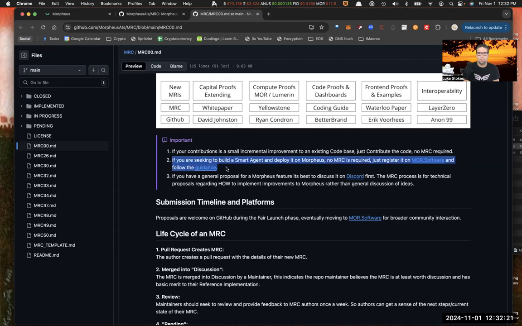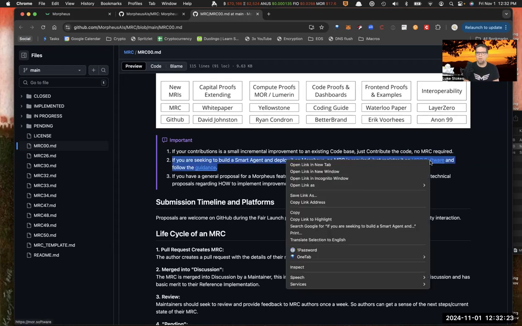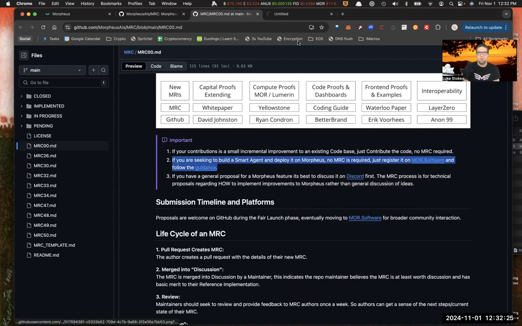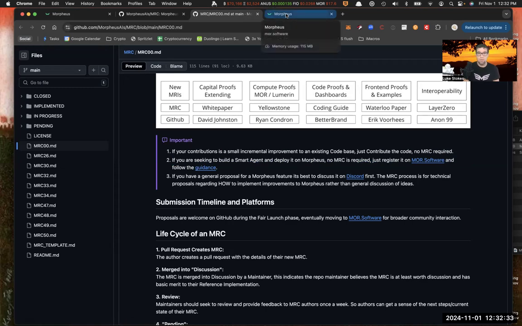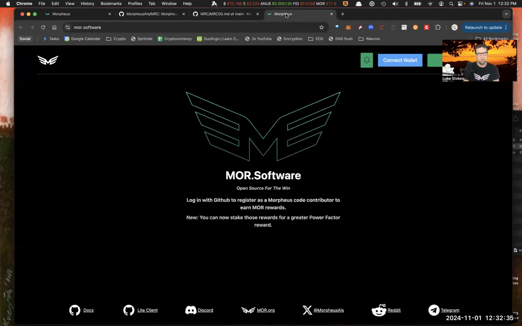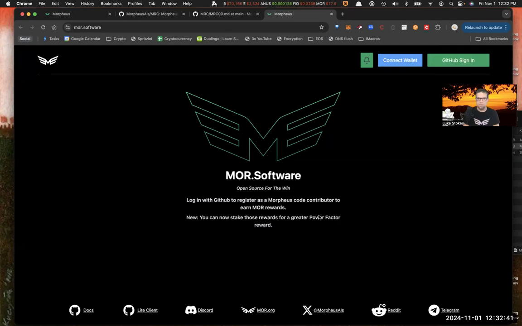And then if you want a smart agent, check out more.software. This is going to be really exciting coming in the future once the Morpheus network comes online. The testnet is active right now, and later this month in November, actually, I think it's the 18th or 14th, something like that, we're looking to go live. So if you're interested in just contributing something like an agent, check out more.software. This is where you can contribute and potentially get rewarded.